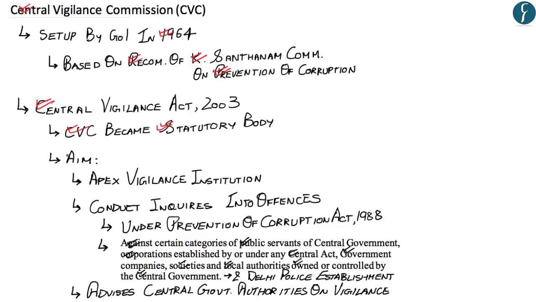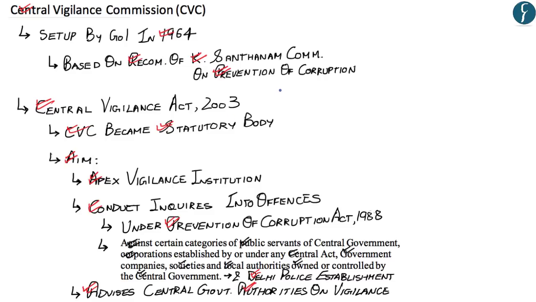Now, hopefully, up till here, you have understood the aim of the Central Vigilance Act of 2003. That under this act, the CVC is the apex vigilance institution. That it can also conduct inquiries into offences under the Prevention of Corruption Act of 1988, and this inquiry can be held against certain categories of public servants of central government, corporations established by or under Central Act, government companies, government societies, local authorities owned or controlled by the central government, and the Delhi police establishment. Apart from this, the CVC also advises central government authorities on vigilance work.